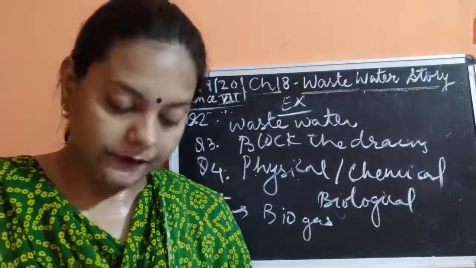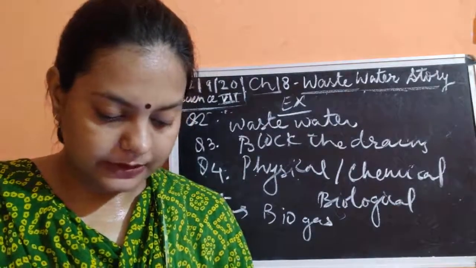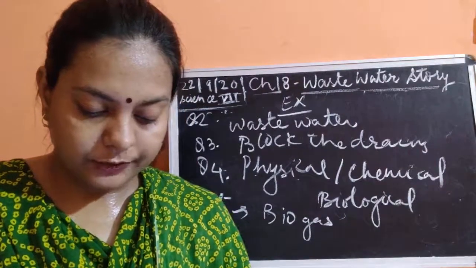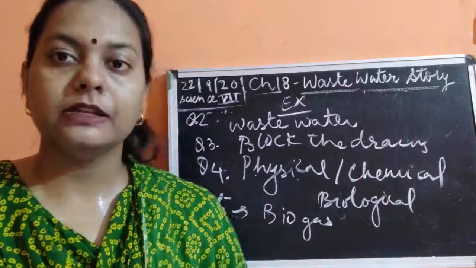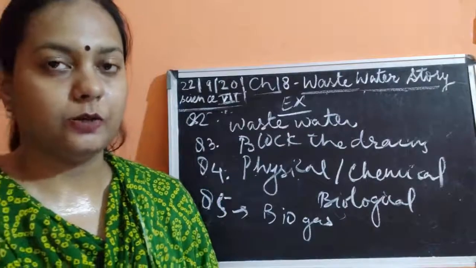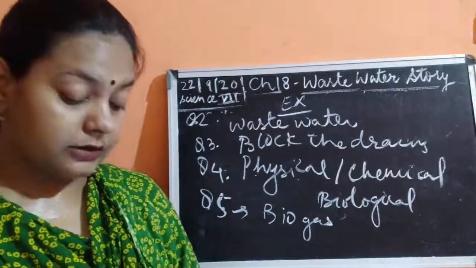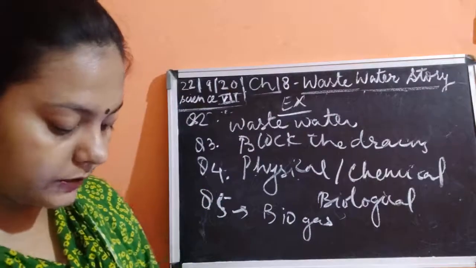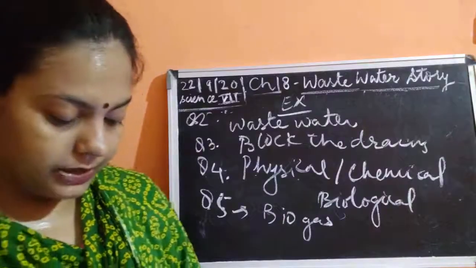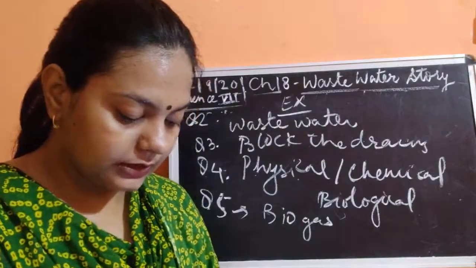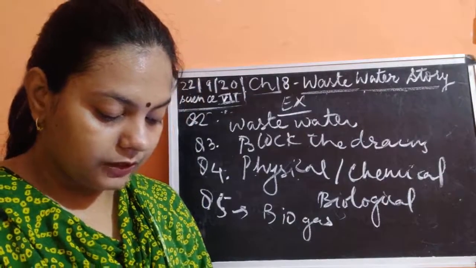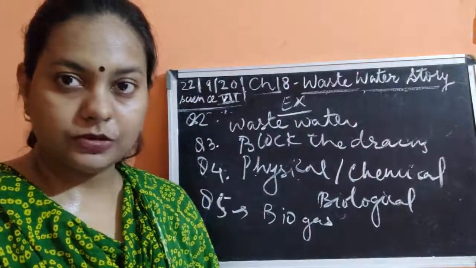Okay. Then after that, the next question is question number seventh. Name two chemicals used for disinfecting water. So two chemicals which are used for disinfecting water are chlorine and ozone. Okay, so this is very easy. Chlorine, or chlorine dioxide, is used, and ozone is used for disinfecting water. Okay, these are the two chemicals.